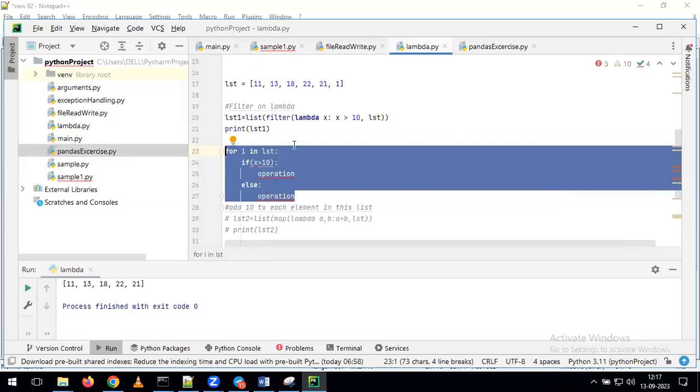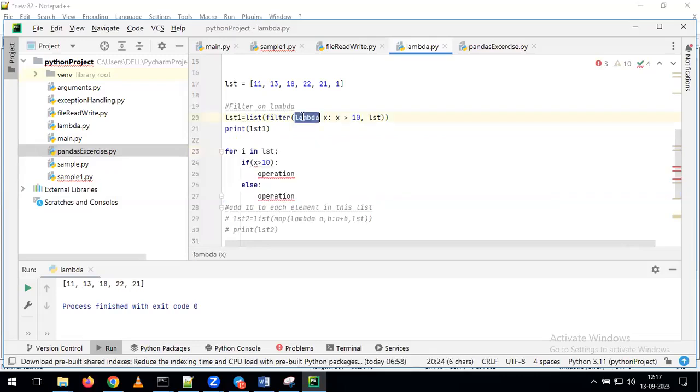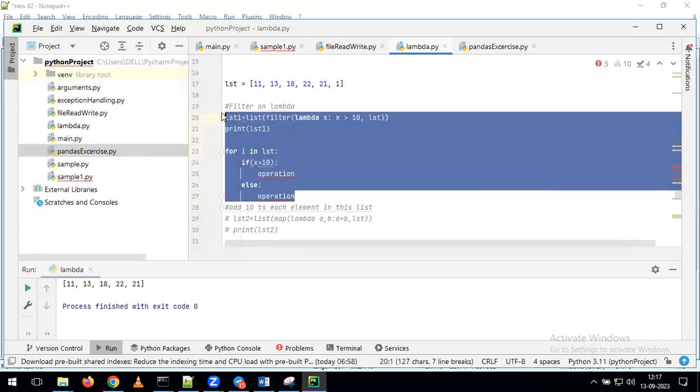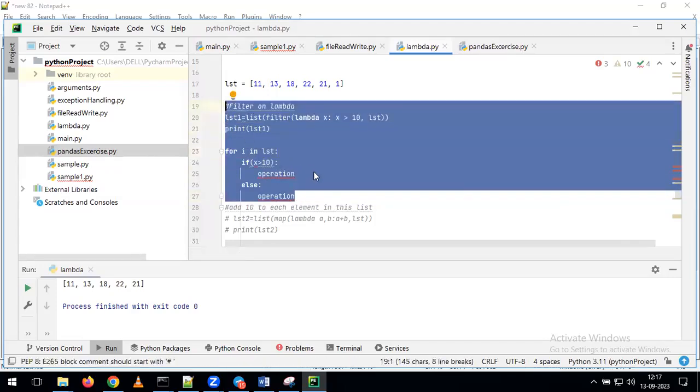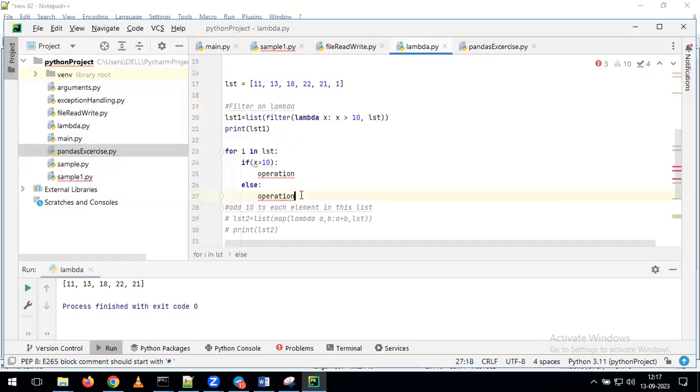If you want, we can perform the same operation by using a for loop, at the same time by using the if-else statement. But instead of writing this many lines, with the help of the Lambda, you can simplify the lines of code. With that, we can easily achieve the requirement. But tell me, performance wise, which one is going to execute faster? Lambda, or this for loop and if-else statement?